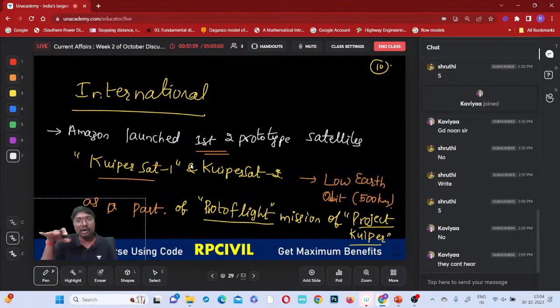That is why we have to go for low orbit. Always these communication related satellites must be in low orbit, because they have to take signals from earth and give signals to earth easily. That is possible when they are orbiting nearby the surface rather than far away. So communication satellites will mostly be low orbit satellites, you can say. Okay.